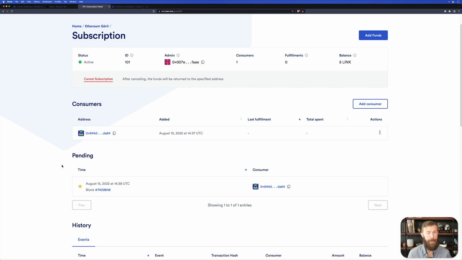The amount of time that this takes can vary depending on which blockchain you're on, how fast blocks are mined, as well as how many confirmations you're requesting. Confirmations, you can increase the number and end up with a more secure random number, but the trade-off is speed. So more secure, but slower, or a little bit less secure, but faster. Again, it's a verifiably random number, so you can trust that it's random when it comes in.